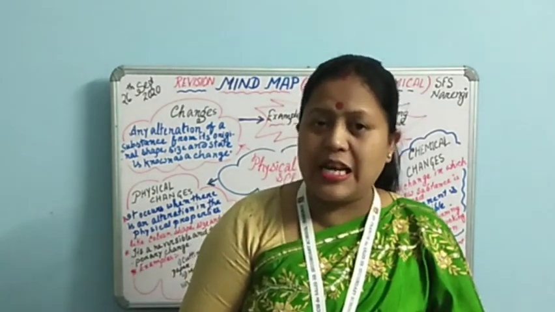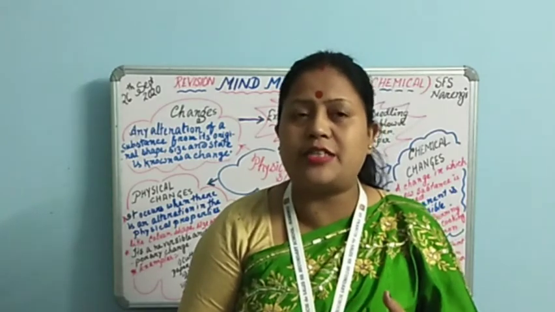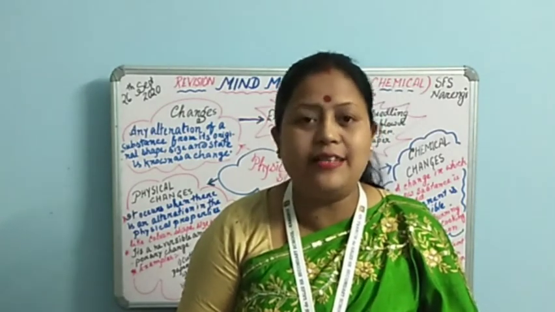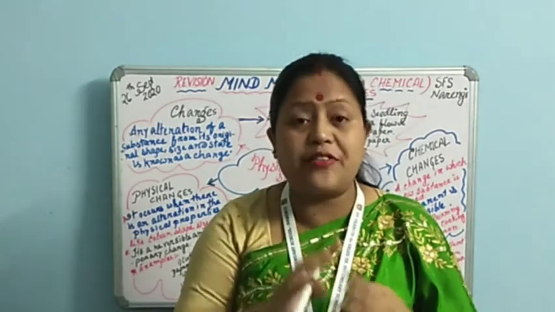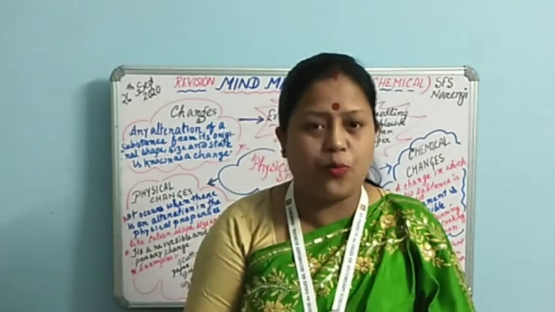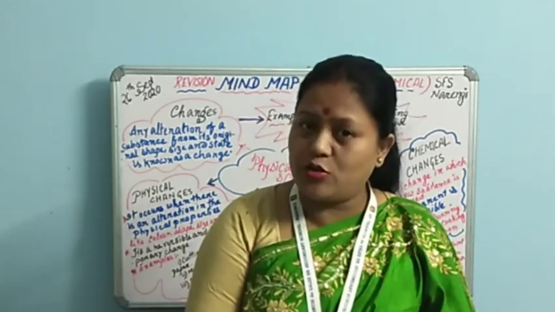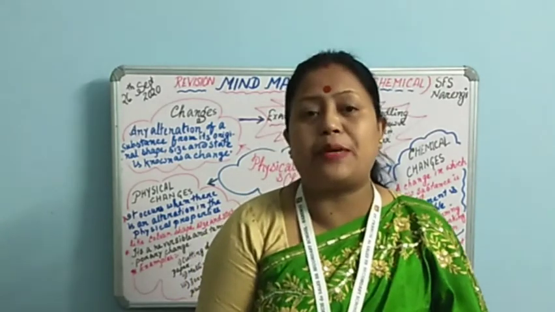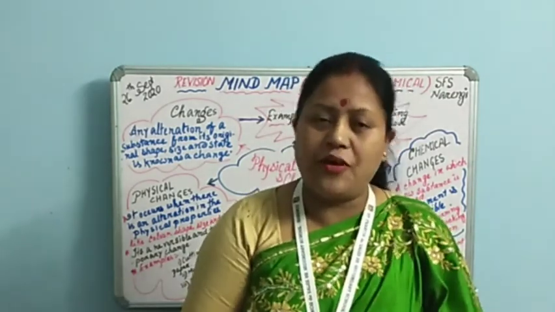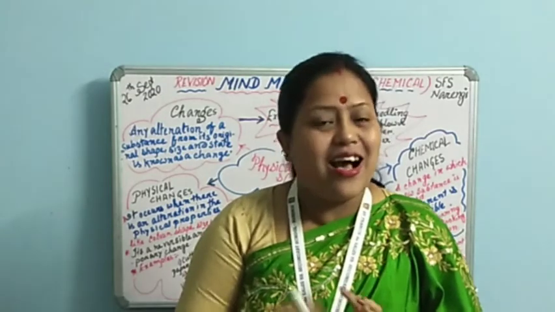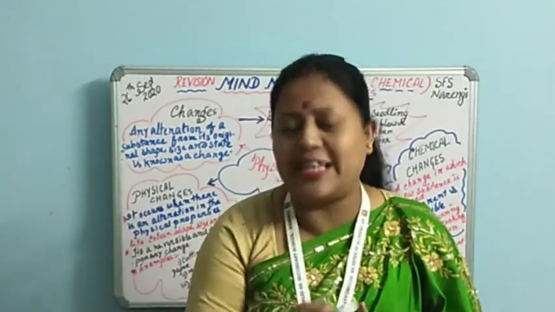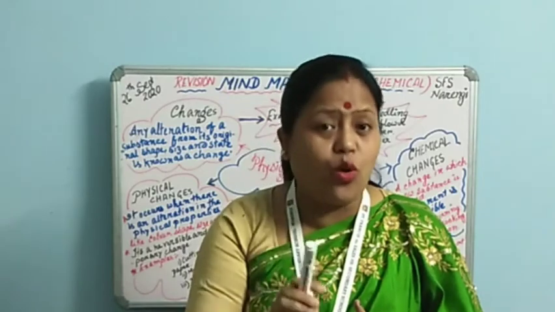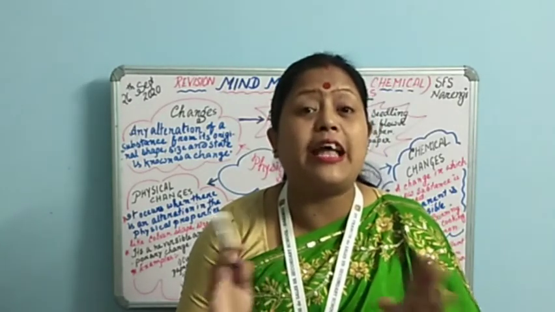In our previous class, we discussed the chapter acids, bases and salts. We discussed the different concepts of that chapter. I hope you have understood that. Today we are going to discuss this chapter, physical and chemical changes, in the form of a mind map. So let's start. But before starting the chapter, you need to know what the learning outcome will be at the end of this session.